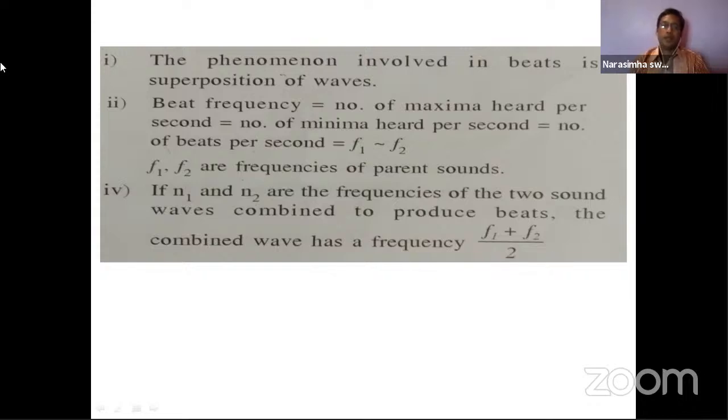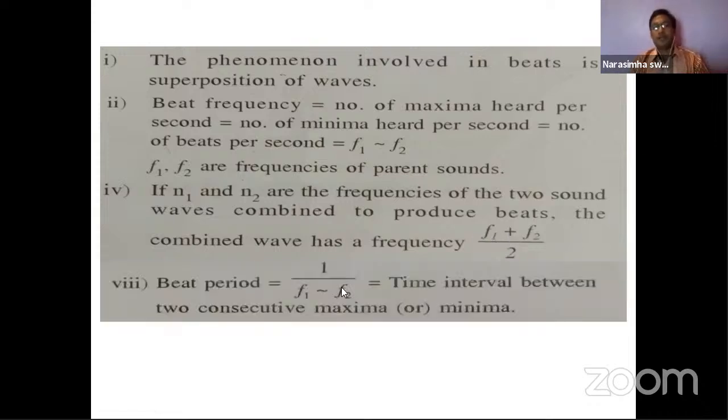So the combined wave has a frequency of F1 plus F2 by 2. And the beat period, which we already discussed in the morning: time period is nothing but the reciprocal of the frequency. So the beat period is equal to 1 by F1 minus F2, the time interval between two consecutive maxima or minima.